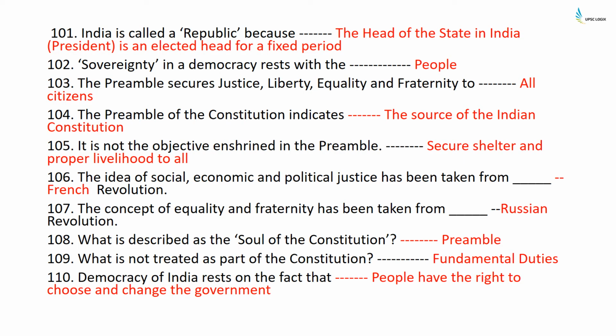India is called a republic because the head of the state in India, the President, is an elected head for a fixed period of time. Sovereignty in a democracy rests with the people. The preamble secures justice, liberty, equality, and fraternity to all Indian citizens. The preamble of the Constitution indicates the source of the Indian Constitution. It is not the objectives enshrined in the preamble: secure shelter and proper livelihood to all.